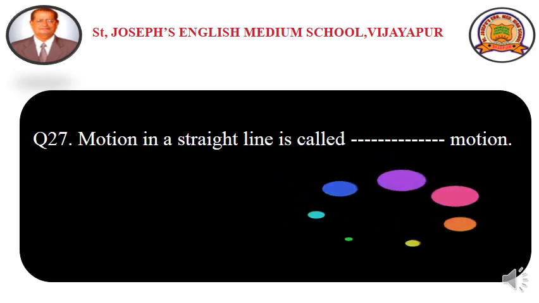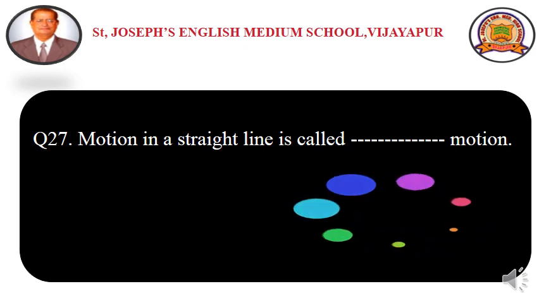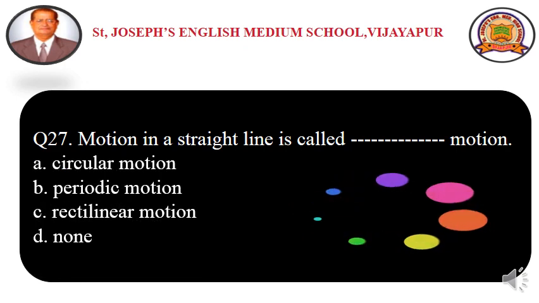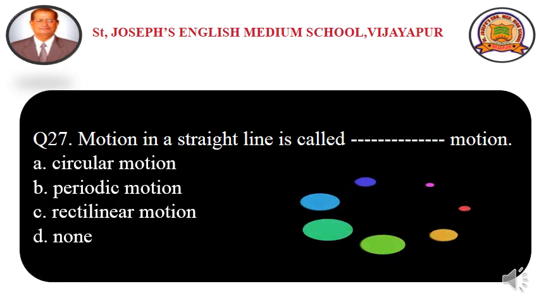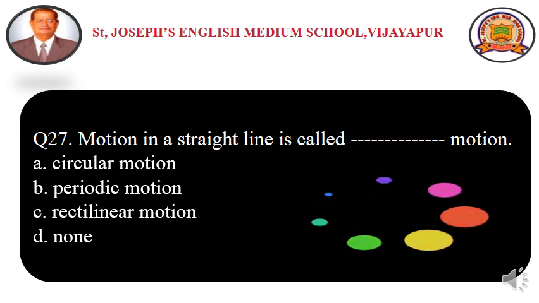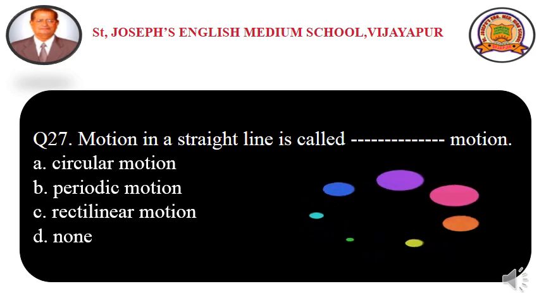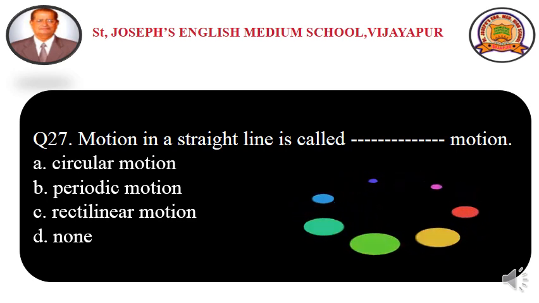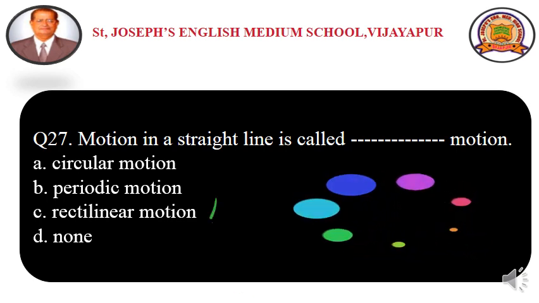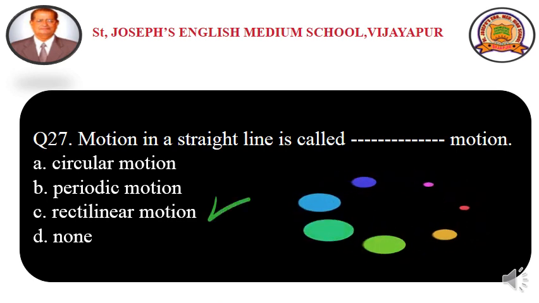Question number 27. Motion in a straight line is called dash motion. Options are option A circular motion, option B periodic motion, option C rectilinear motion and option D none. As we discussed just now, rectilinear motion takes place in a straight line. So the answer is option C rectilinear motion.